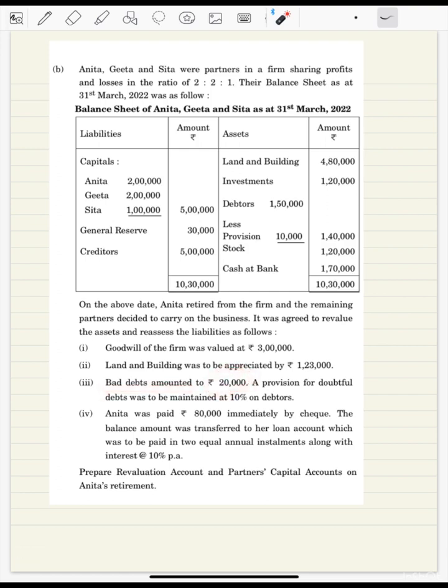Next, bad debts of 20,000. Bad debts of 20,000. So what should we do? Reduce 20 out of debtors. So this debtors will become now 1,30,000. Okay, this is the new value of debtors.